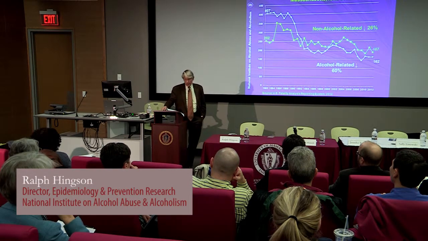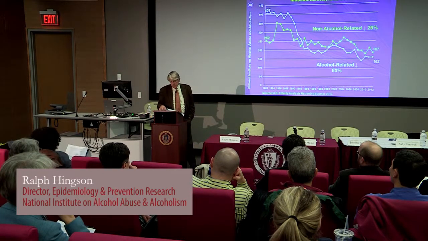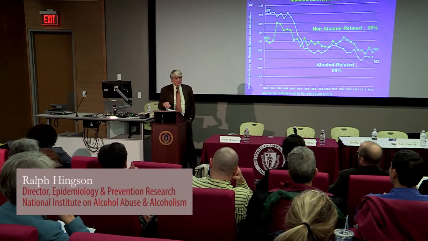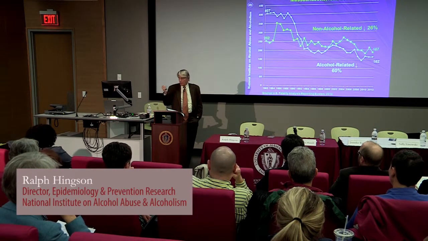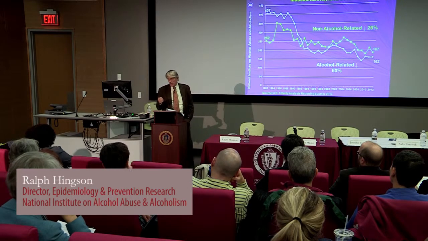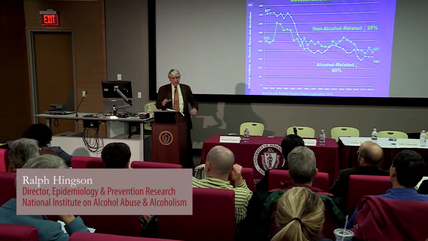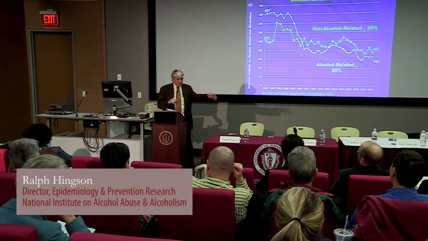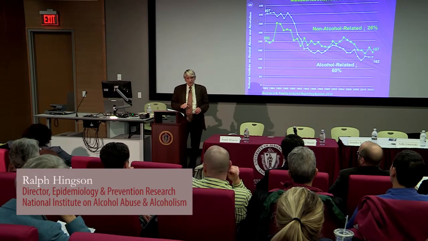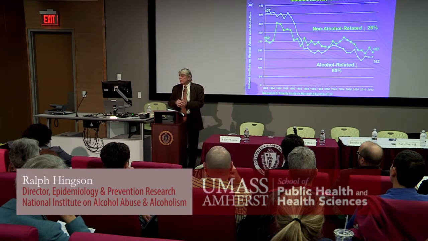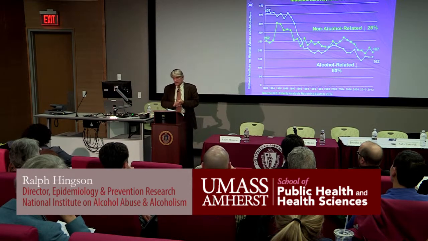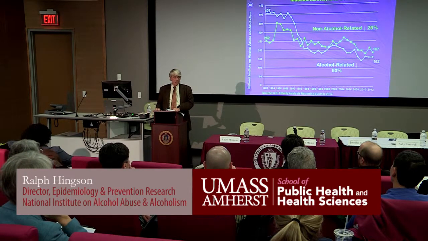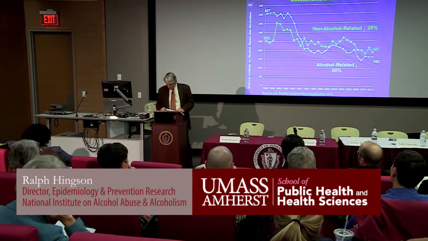But now most states are good reporting states, and the reporting is sufficiently high that the National Highway Traffic Safety Administration has been able to develop an imputation scheme where they can identify, even when there's not a test result, what are the characteristics of crashes that involve alcohol, and they can impute. They've tested this out by going to states that have comprehensive testing for both fatally injured drivers and surviving drivers in fatal crashes. They use their imputation scheme, then match it up with the actual test results and find that, on an annual basis, they can get within a percentage point or two of what the actual number is. We don't have that type of imputation scheme for the other alcohol-related injuries.